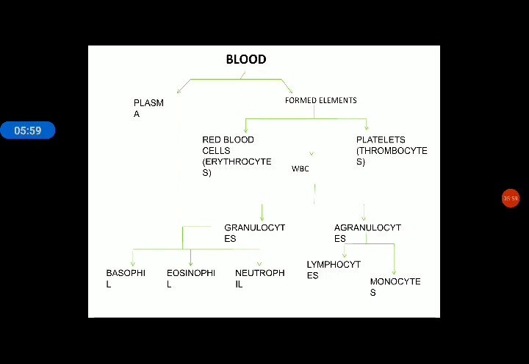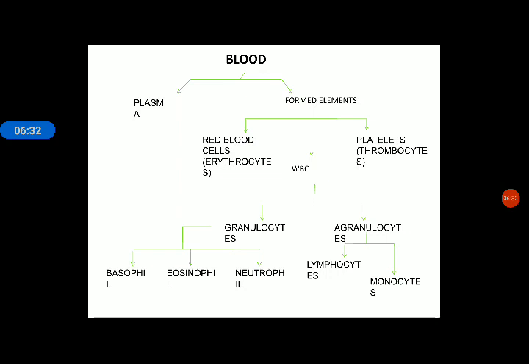RBC stands for red blood cells, WBC stands for white blood cells, and another name for platelets is thrombocytes. Another name for RBCs is erythrocytes, and WBCs are leukocytes. So formed elements are the cells present in blood.